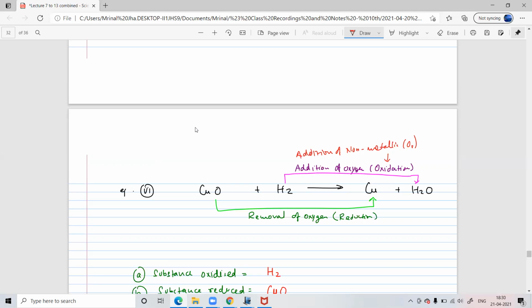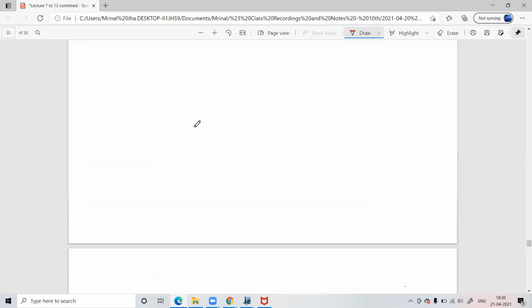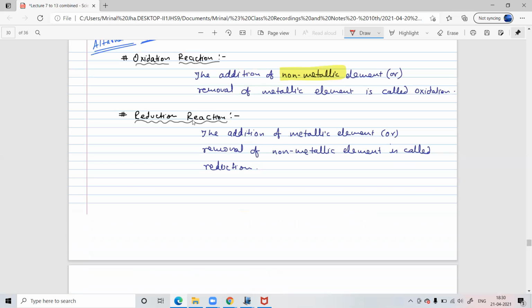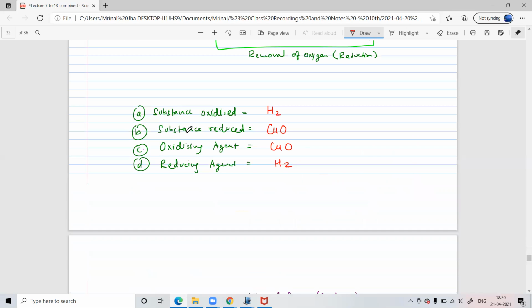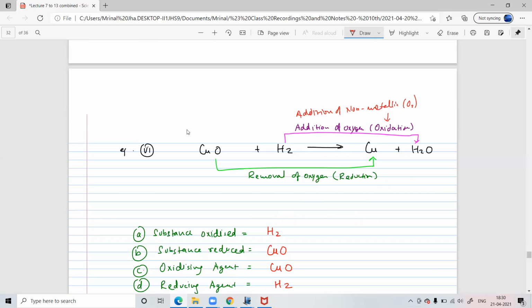Yes, sir. Here also, removal of a non-metallic element is also called reduction. As you can see, oxygen is getting removed here. So we can also study this as removal of non-metallic substance. That is also known as reduction.